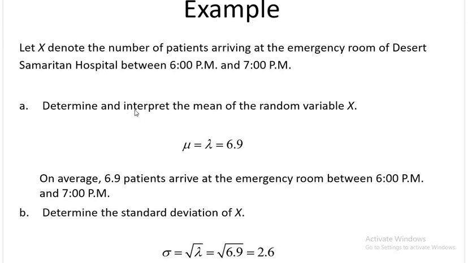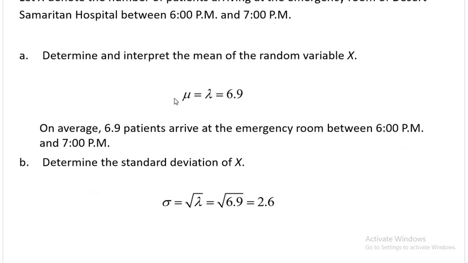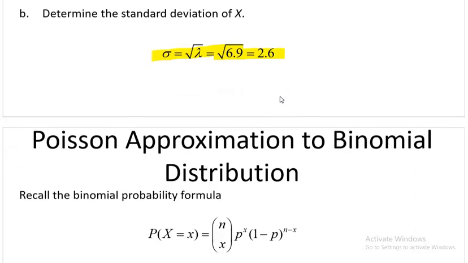So in the previous example, it said determine the mean and standard deviation. We can easily determine them. Your mean is lambda, which is 6.9. Your standard deviation is square root of lambda, which is 2.6. So it's very easy. Recall that what was the mean in binomial? np. And what was the standard deviation? Square root of np times (1 minus p). That was the standard deviation of the binomial distribution.